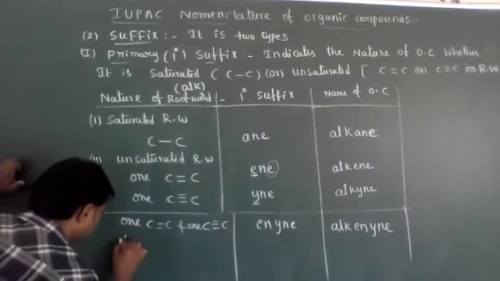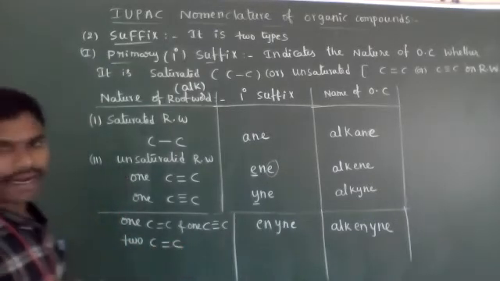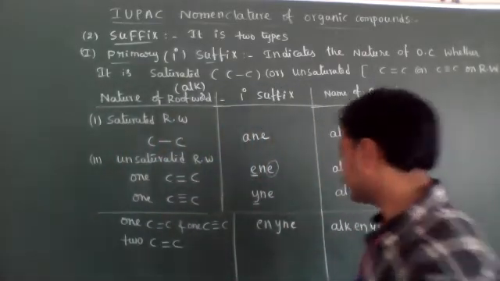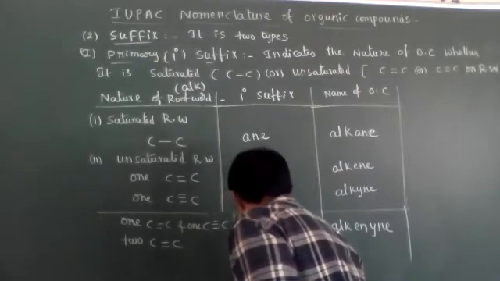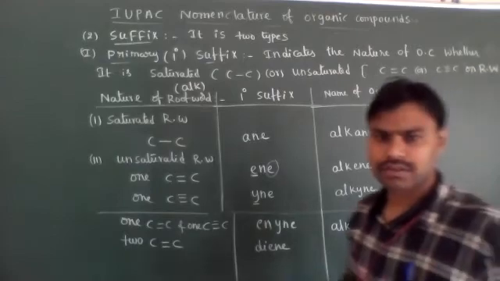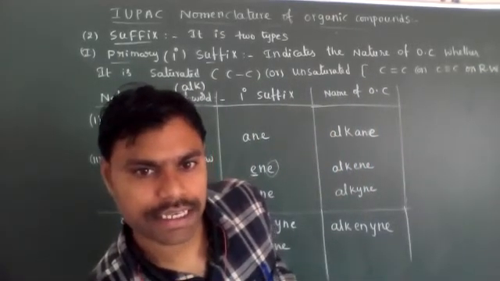If two double bonds are present, two carbon and carbon double bonds are present, that is called diene. Yes, that is only the pronunciation I am saying.